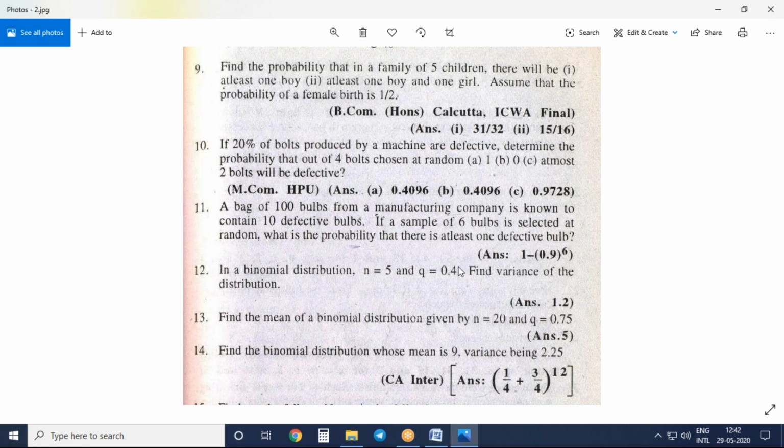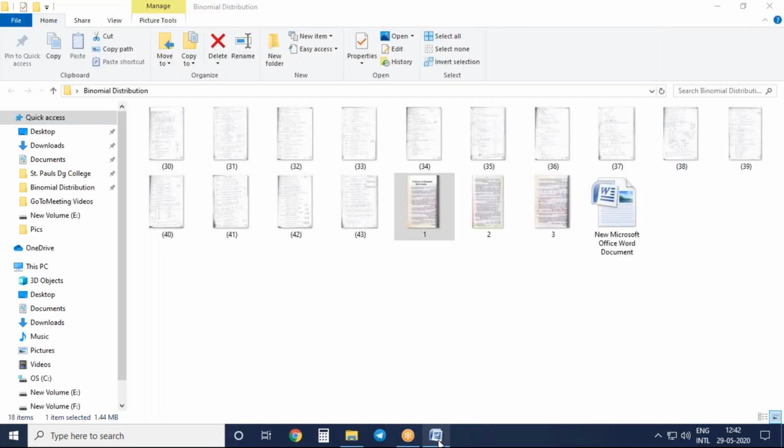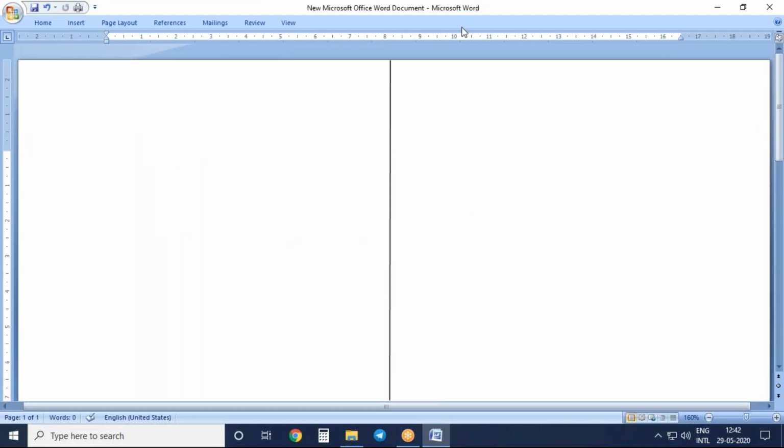At least one means, I already told you, you have to do this problem in the reverse manner. So what are the given things here? This is problem number 11. Small p is equal to m by n is equal to 10 by 100 is equal to 0.1.